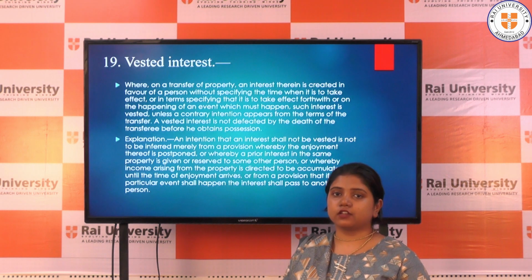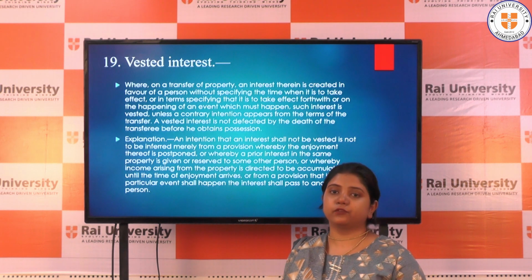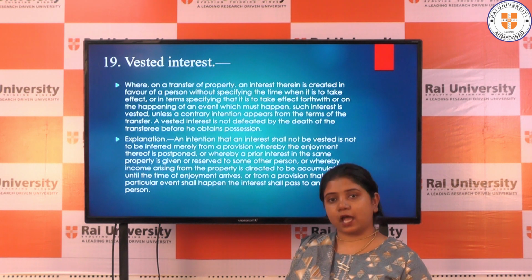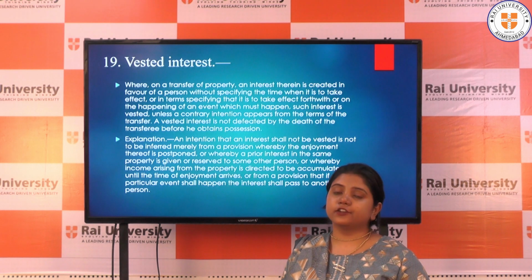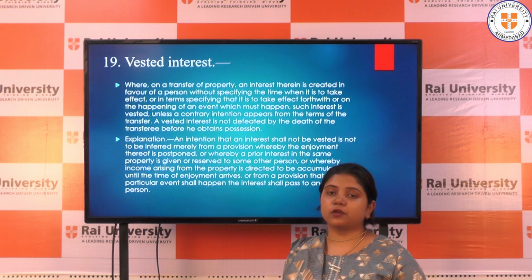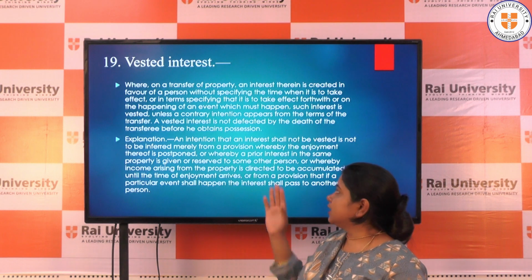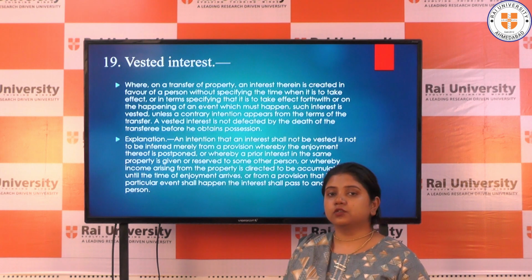Whereas in contingent interest, you first have to understand that contingent interest is not a type of interest. It actually depends upon the situation. If that particular event happens, then the transfer of interest will continue. But if the event does not happen, the happening and non-happening of the event depends upon chance. There is a chance that the interest might transfer and might not transfer. That is what we call contingent interest. And in vested interest, there is absolute probability that the interest will transfer to the particular person.